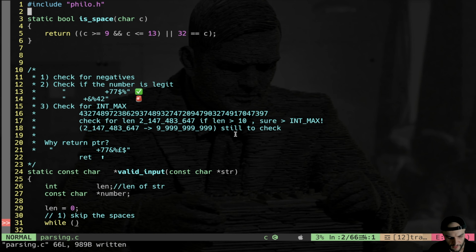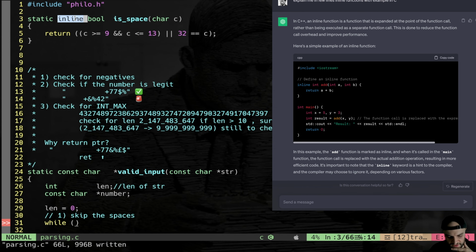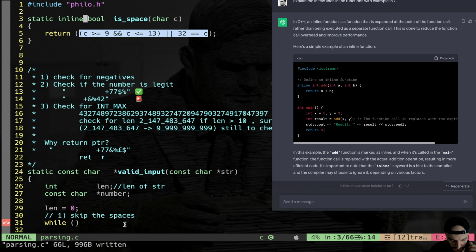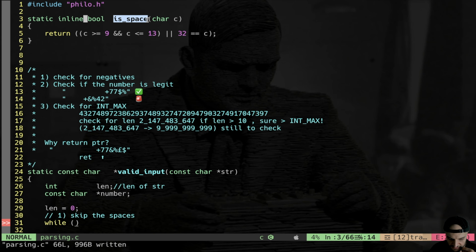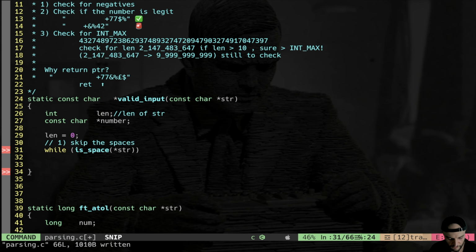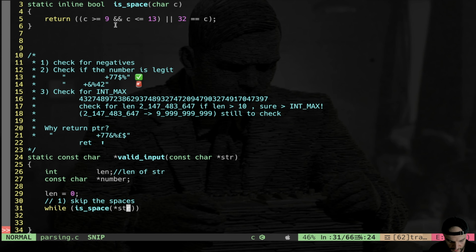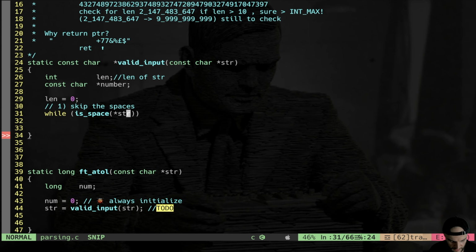As simple as that. Now here we can also do something more. We can say static inline. Basically we're saying to the compiler, hey, just boost the performance of this. Treat it not like a normal function, but simply, quote unquote, copy paste this here, right? Because the thing is that I can simply write this inside the while loop, right? But I would argue it's not as readable as writing is space, because here if I do while is space at str, you see how readable it is. If I write directly, this is super quick in my opinion. So that's why inline functions are useful, because they are more readable.